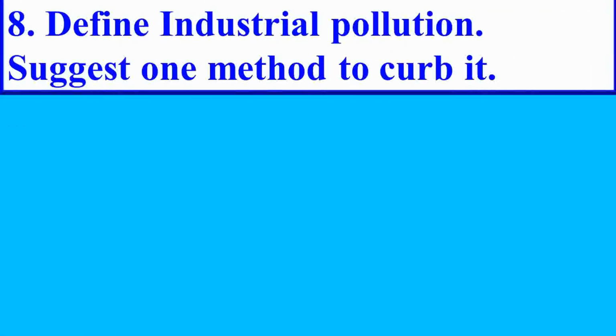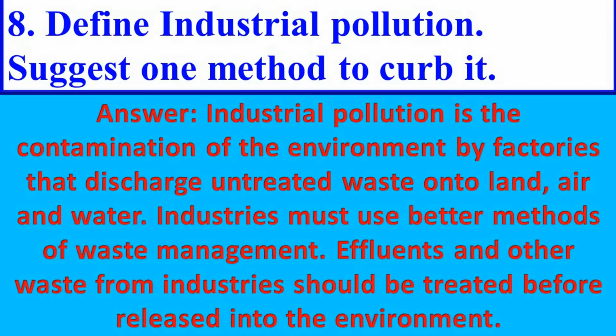Next question. Define industrial pollution. Suggest one method to curb it. Answer is industrial pollution is the contamination of the environment by factories that discharge untreated waste onto land, air, and water.